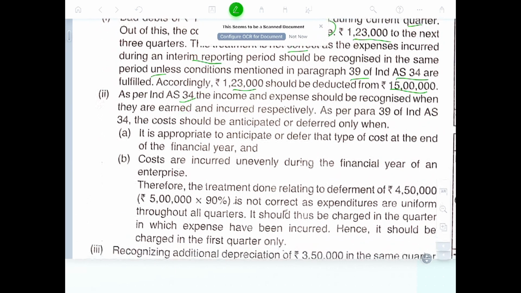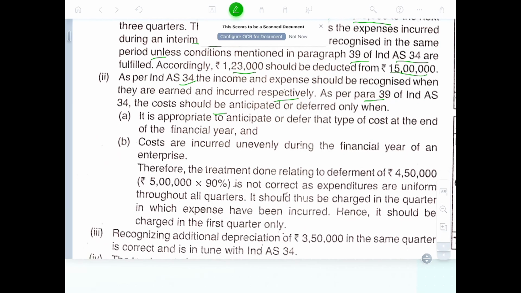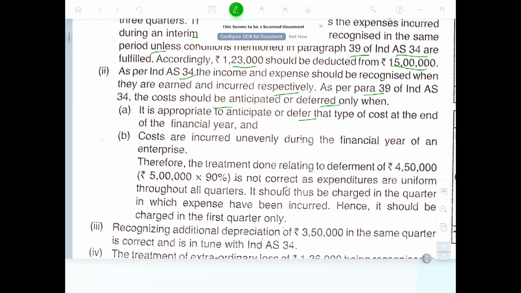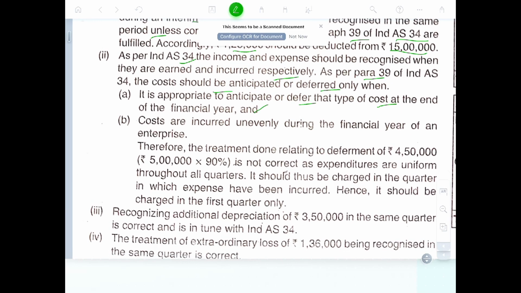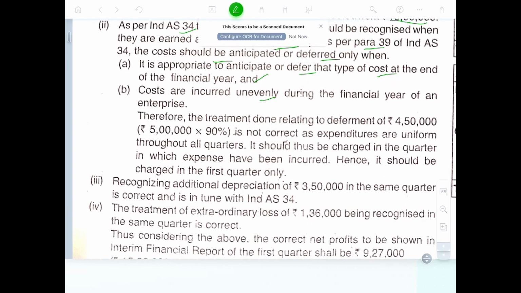As per AS 34, income and expenses should be recognized when earned and incurred respectively. Para 39 of AS 34: costs should be anticipated or deferred only when it is appropriate to anticipate or defer them at the end of the financial year. The cost is incurred unevenly during the financial year. Therefore, the treatment done relating to deferring 4 lakh 50,000, 90%, is not correct as the expenditure is uniform throughout all quarters. It should be charged to the quarter in respect of this income. Hence, it should be charged in the first quarter only.